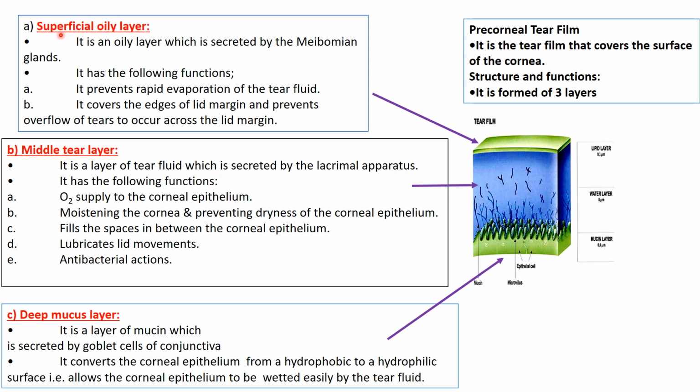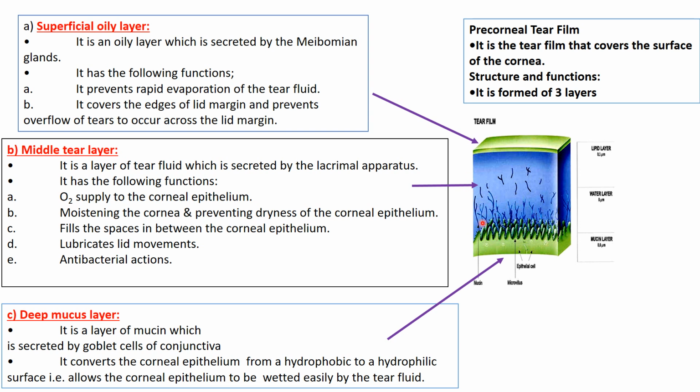The first layer is the superficial oily layer. Second is the middle tear layer, and thirdly, the last layer, is the deep mucous layer. The superficial oily layer is secreted from a certain gland called the meibomian gland, and this oily layer prevents the rapid evaporation of the watery layer, and also prevents the overflow of tears across the lid margin. It covers the edges of the lid margin, and this will prevent the overflow of tears across the lid margin.